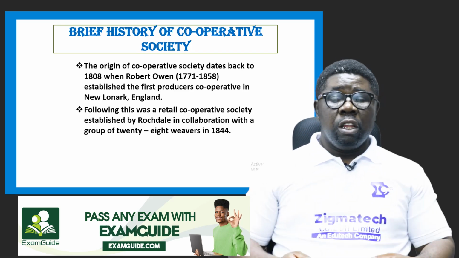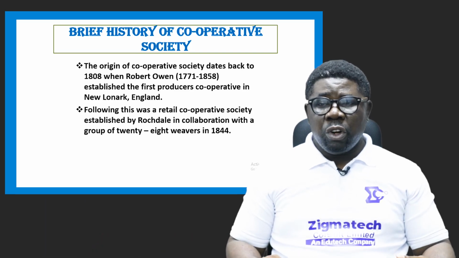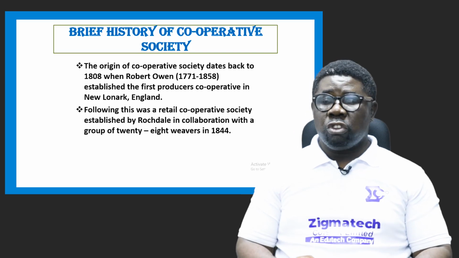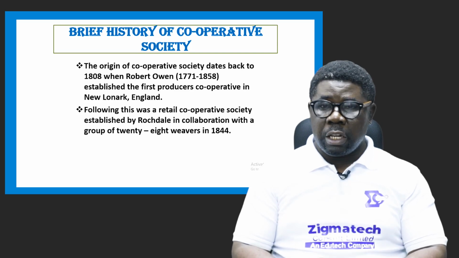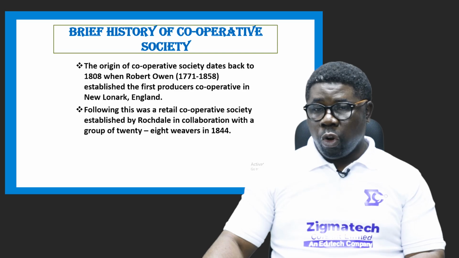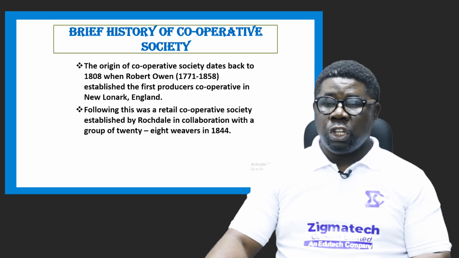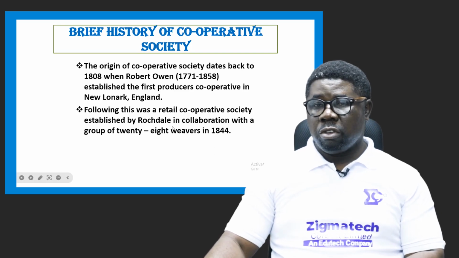So you can see these weavers. They weave, but they don't have a market as a group. So they go ahead to establish a united front which they can use to sell and make good profit. That's why Rochdale took it as an advantage and established this particular society.